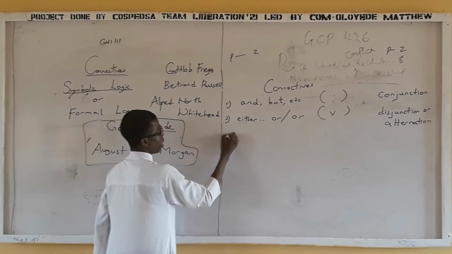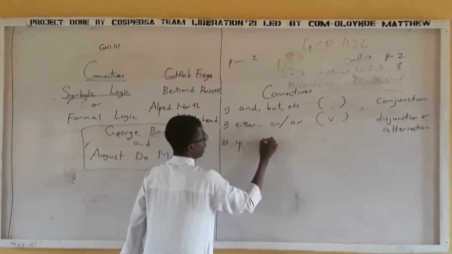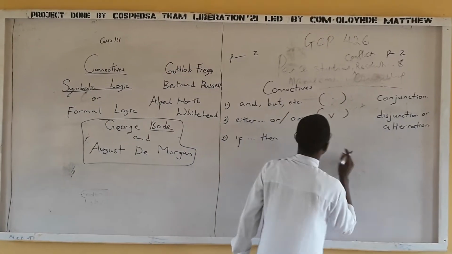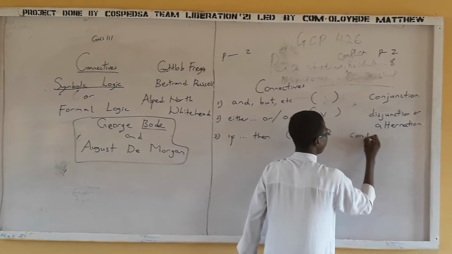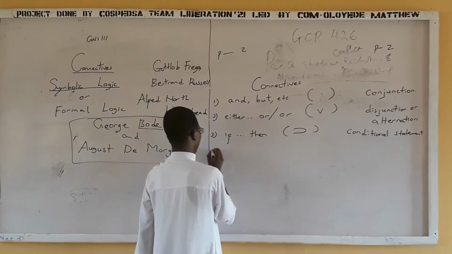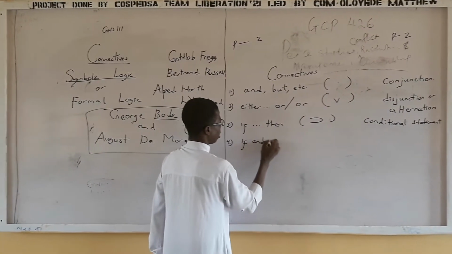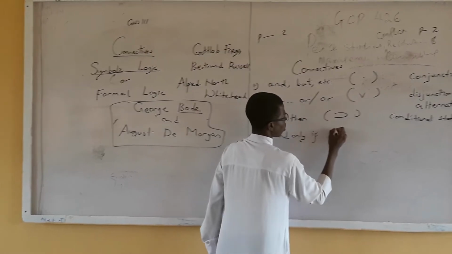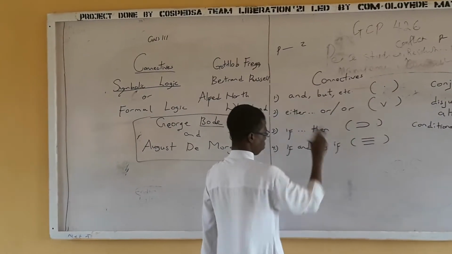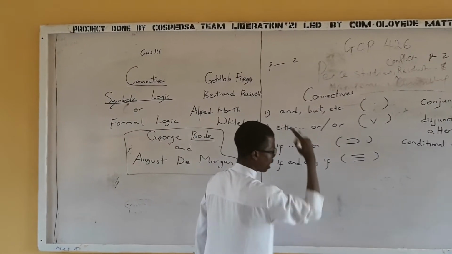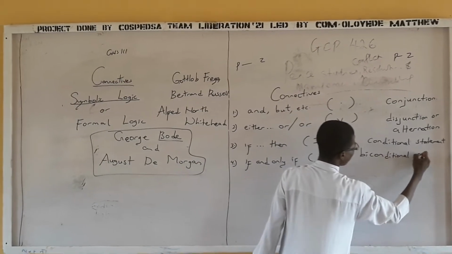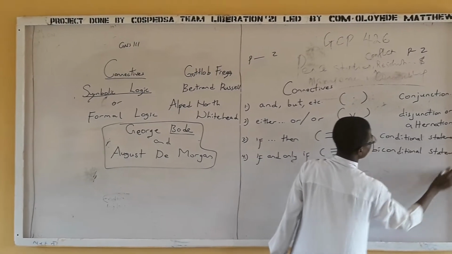Then go to three. We have "if... then", and the symbol is the horseshoe. This statement is called a conditional statement because of the word "if". Then we have four: "if and only if", and the symbol is the triple bar. "Bi" means two, so we have a biconditional statement. Very simple. You got the point there?